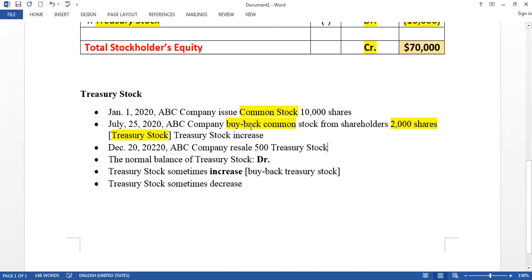So the company can buy back treasury stock, and the company can resell the treasury stock.